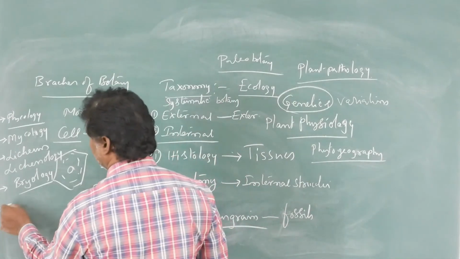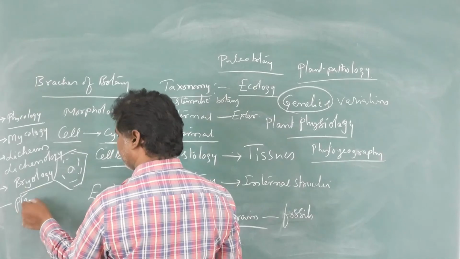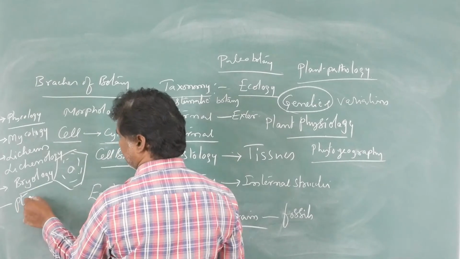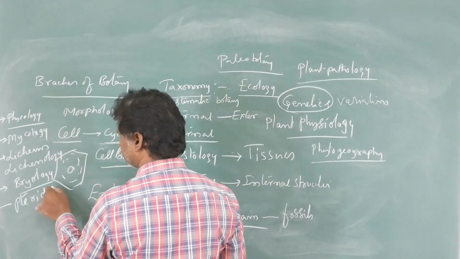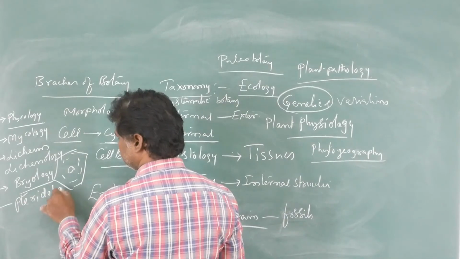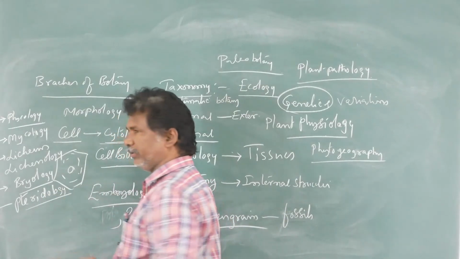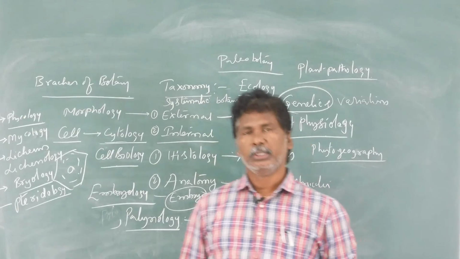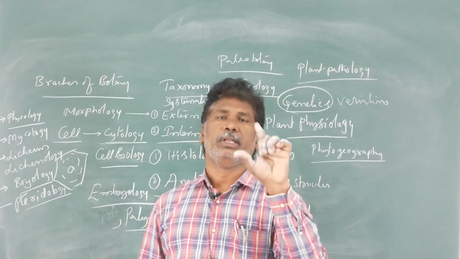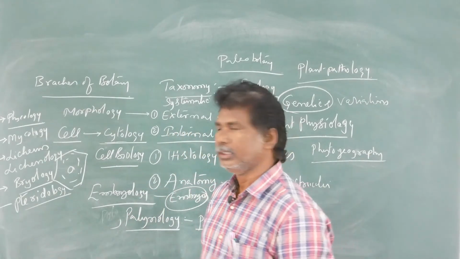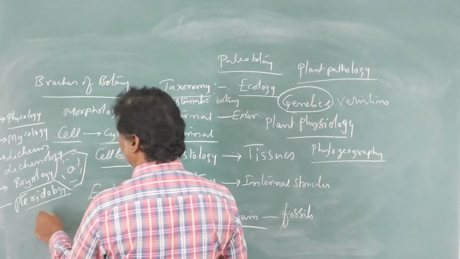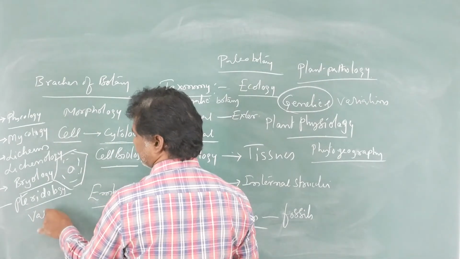Next one is the pteridophytes. The study of pteridophytes is called pteridology. These pteridophytes are the first vascular plants.